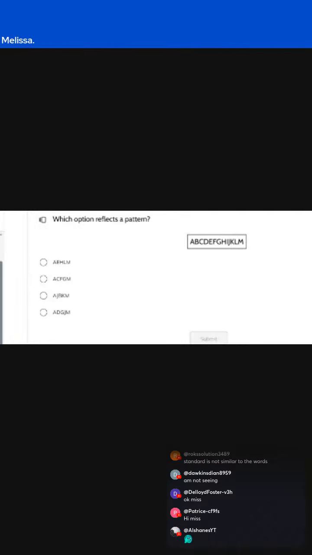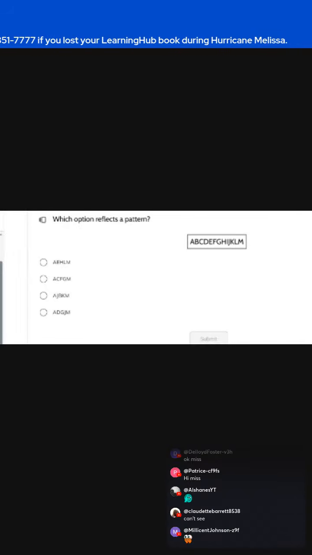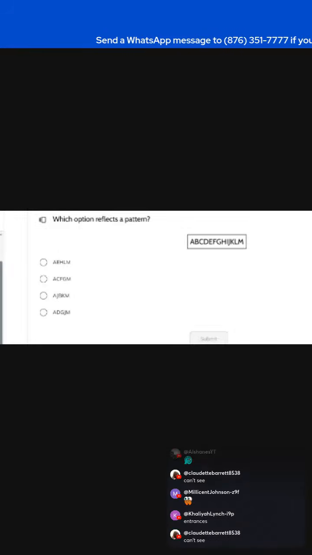If you're in the exam and you see a question like this, which option reflects a pattern, all they want you to do is look at the options and see the pattern the letters are following, the organization of the letters. What I do is just check how many letters we're skipping. They normally give you a little snippet of the letters of the alphabet, and it's pretty easy.